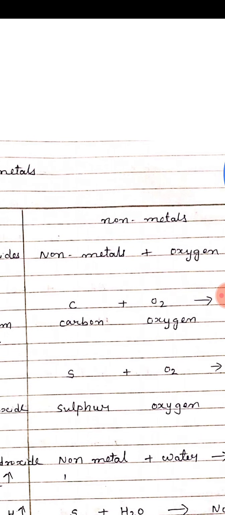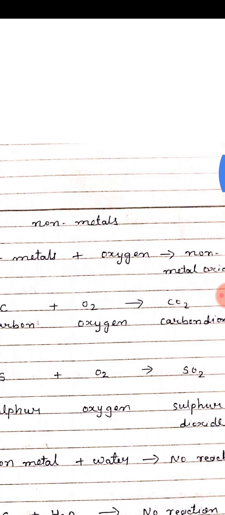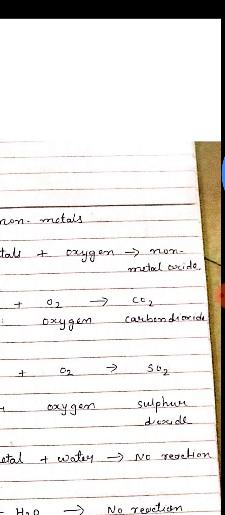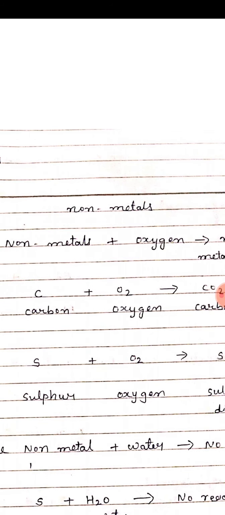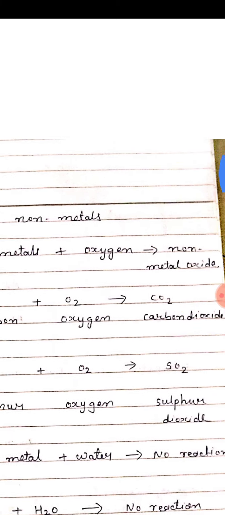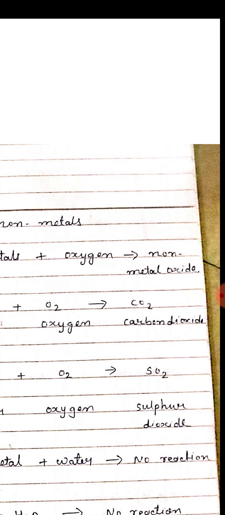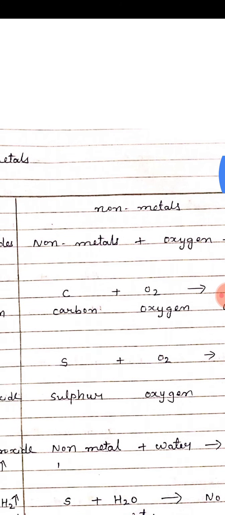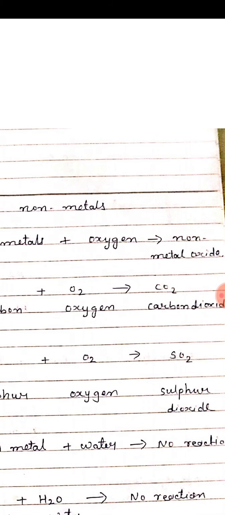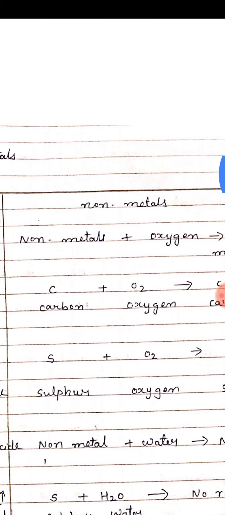In the same way, non-metals react with oxygen and produce non-metal oxides. For example, carbon reacts with oxygen and produces carbon dioxide. Here carbon is a non-metal element.